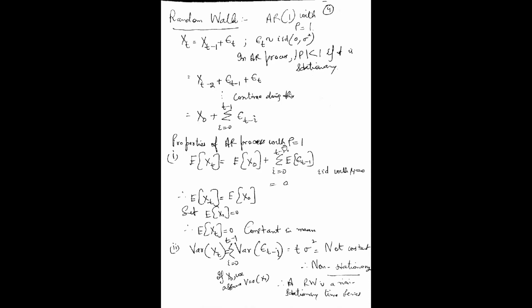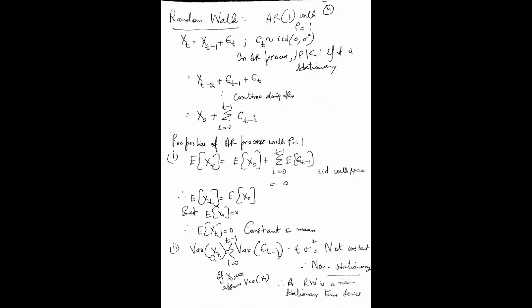Now, the properties of the AR process with rho equal to 1: the expected value of xt is equal to the expected value of the right-hand side. Epsilon t is IID with mean 0, so that part is 0. The expected value of x0 is again 0, and therefore the expected value of xt is equal to that of x0, which means that the mean is constant. A constant mean is the first condition for proving a process to be stationary or non-stationary.